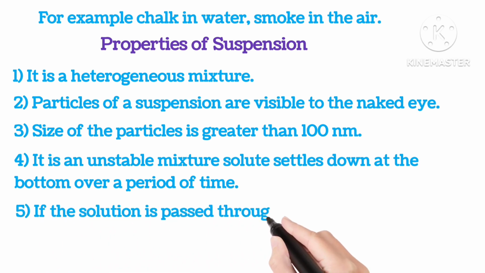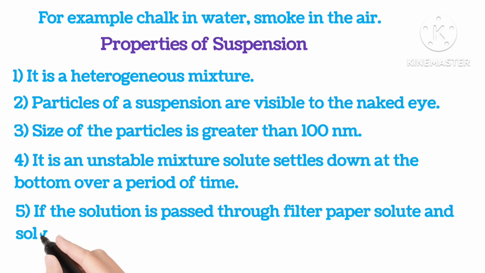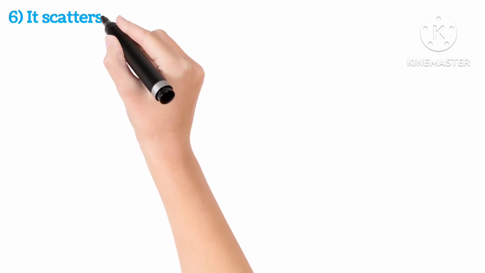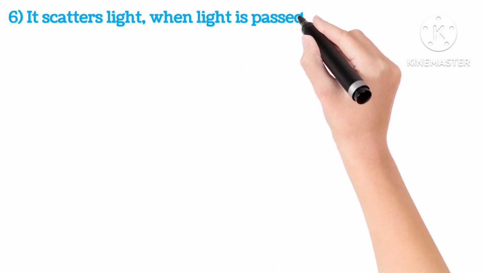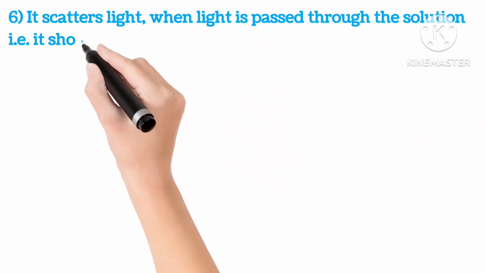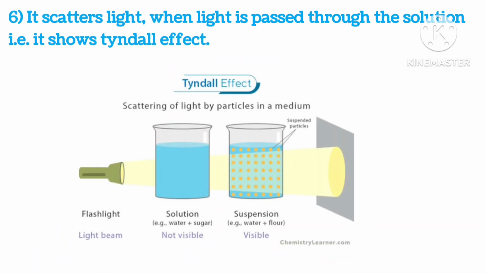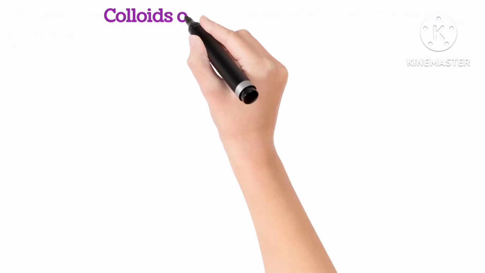If the solution is passed through filter paper, solute and solvent can be separated. It scatters light when light is passed through the solution, that is, it shows Tyndall effect. As you can see in the picture, if a beam of light is passed through solution, we cannot see the light, but in suspension we can see the particles.